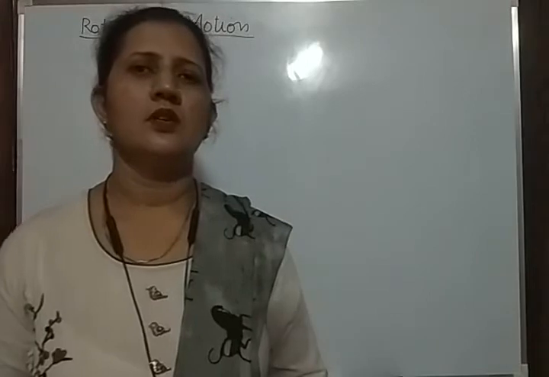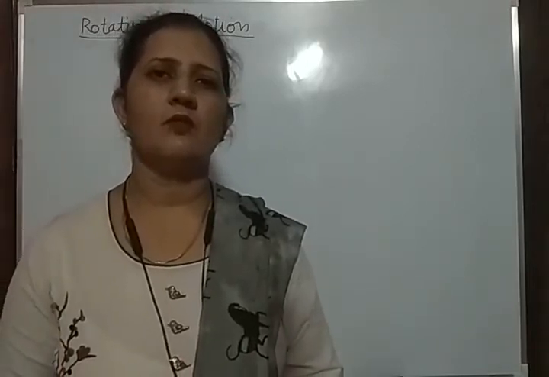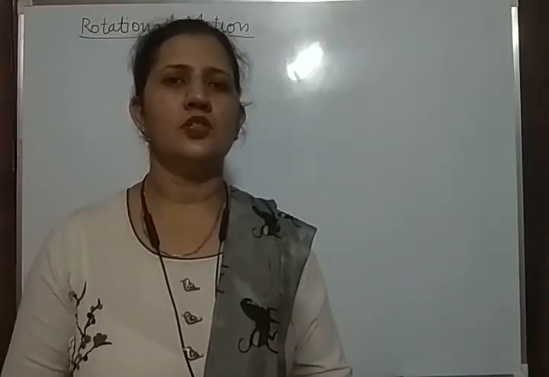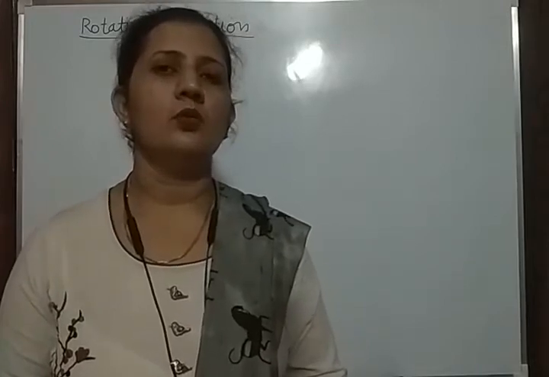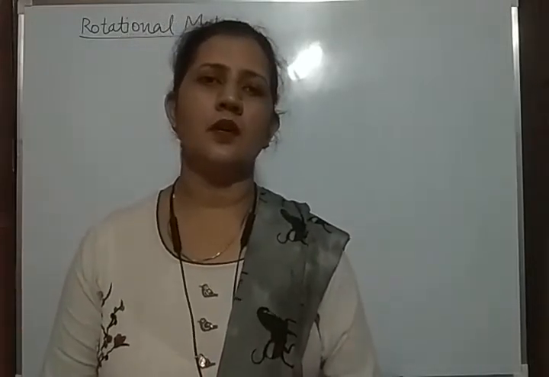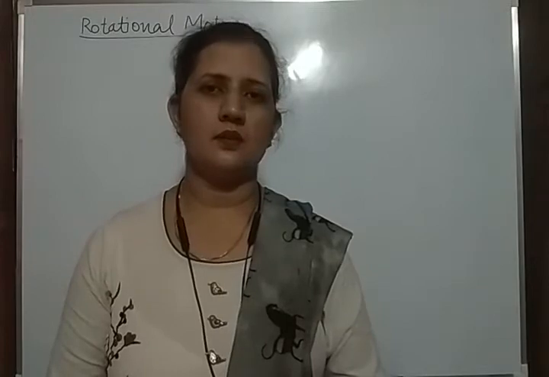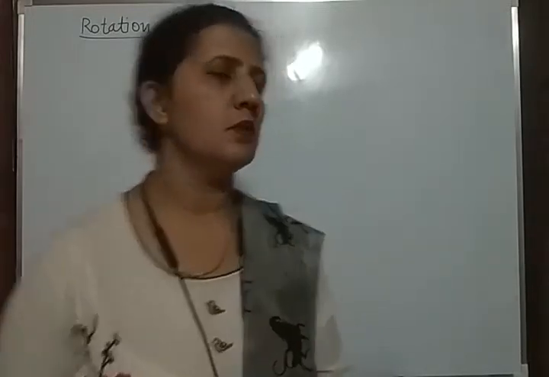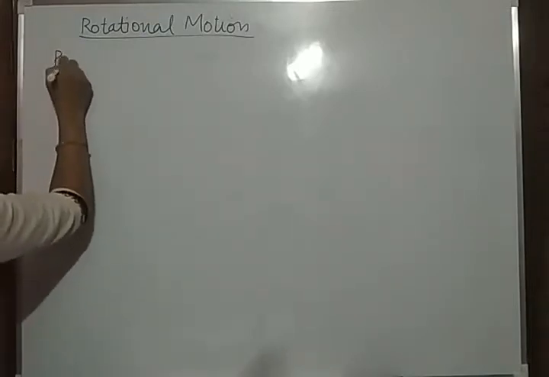Welcome back, students, to the next chapter, that is the system of particles, the rotational motion. You know what is a point object, a particle or a system? What is the basic difference between a particle and a system? What is a particle?